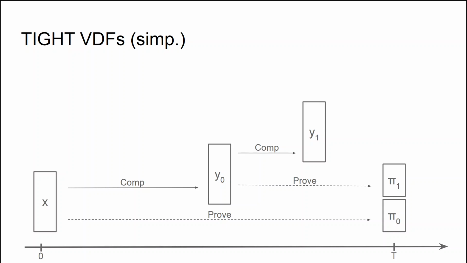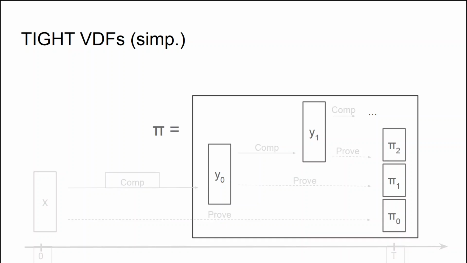Note that y1 is again not the correct output of the verifiable delay function, but it's instead an intermediate value of the computation, but you can see that we are approaching closer and closer to the actual output of the verifiable delay function. So we can repeat this procedure recursively over and over until the compute algorithm has to do only a constant amount of steps. And at that point in time, there is no need to produce a proof for that, because the verifier can just recompute those steps himself.